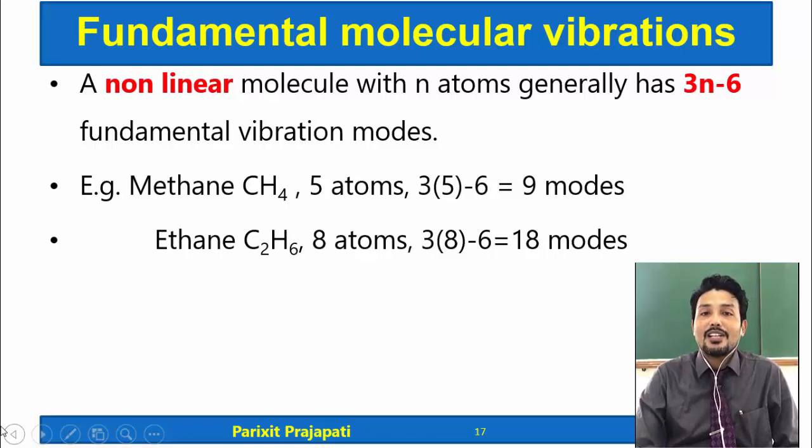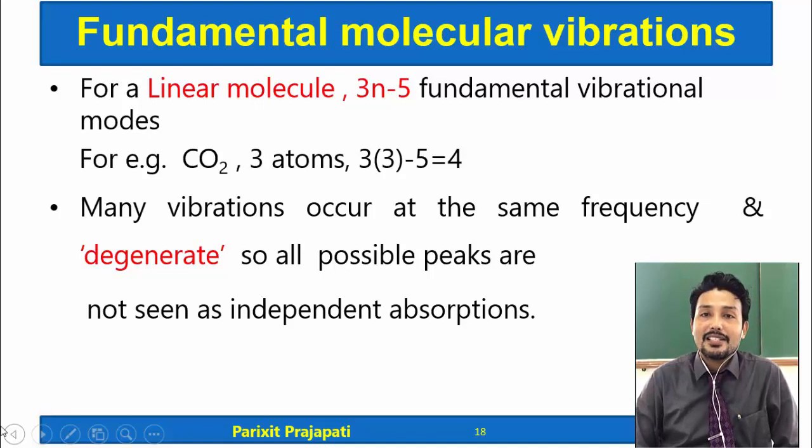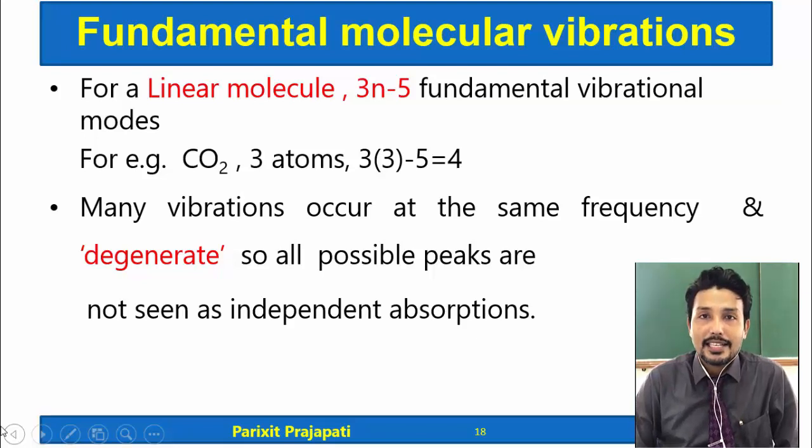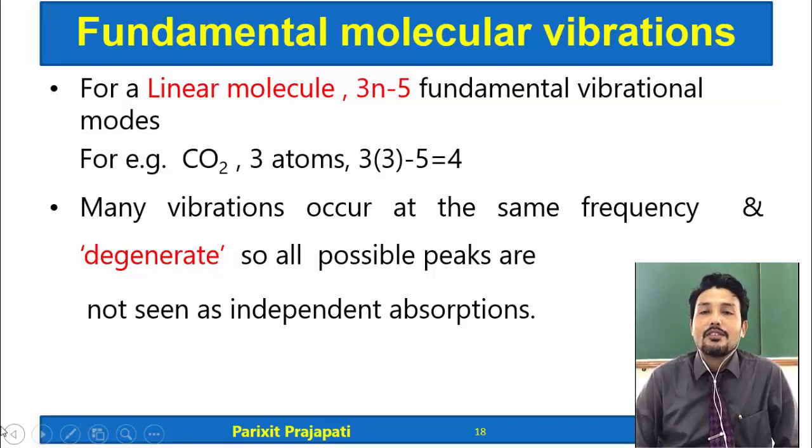What about a linear molecule? If the molecule is linear, then the vibrational modes are 3n minus 5. CO2, carbon dioxide, is a linear molecule, bond angle is 180. So the carbon dioxide molecule has 3n minus 5, meaning 4 vibrational modes. Many fundamental vibrational modes are there, but if these vibrations occur at the same frequency or wave number, then they degenerate, meaning you will not be able to get all independent absorption peaks in an IR spectrum.